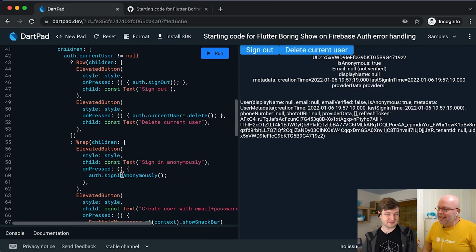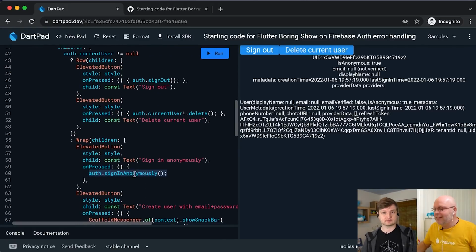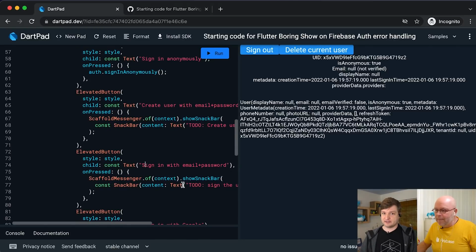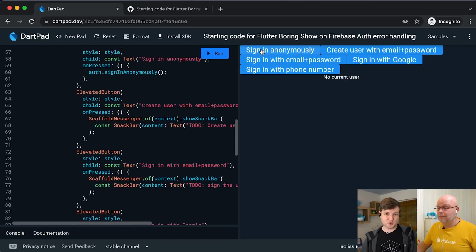Okay, anonymous sign-in is very basic. Not a lot that can go wrong there. The next one for me is actually signing in with an email and a password. This is where we're kind of getting into the question at hand: what if the email is wrong or the password is wrong? Yeah. Oh, I haven't even tested those because I've hard-coded all my values, but we can try that.